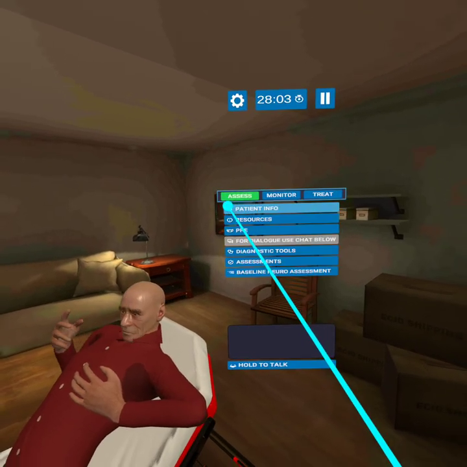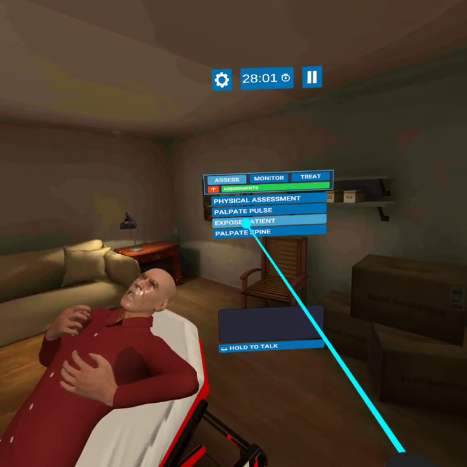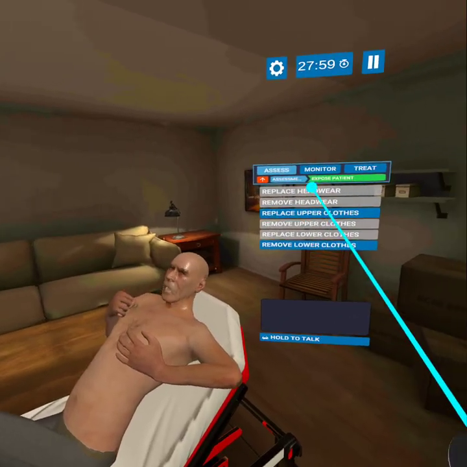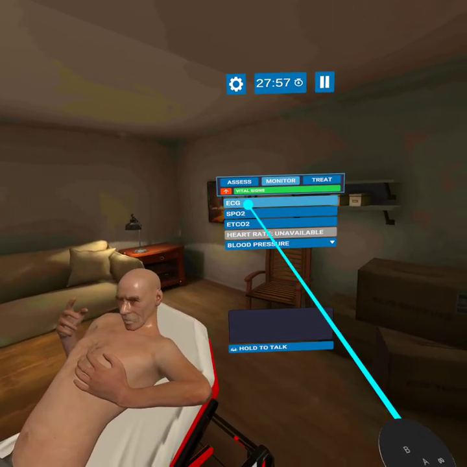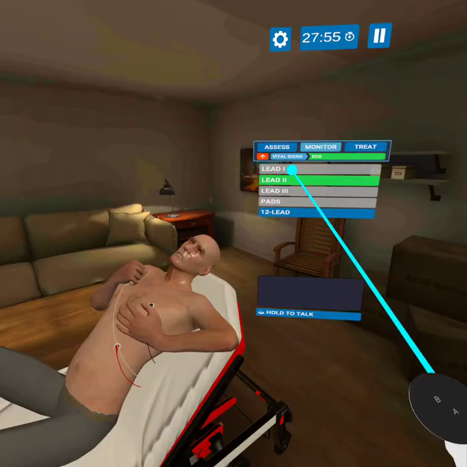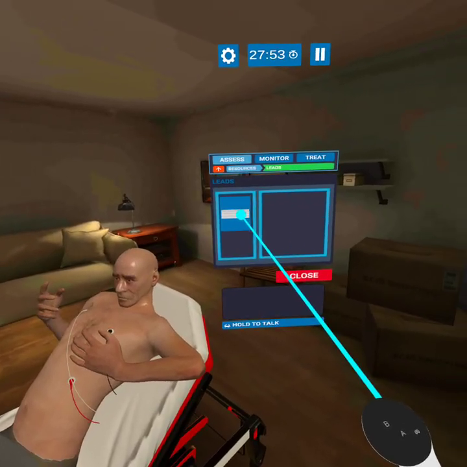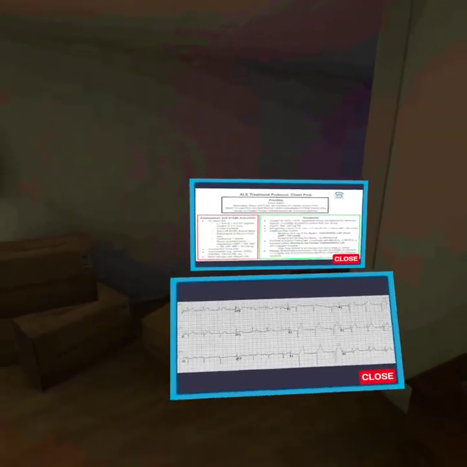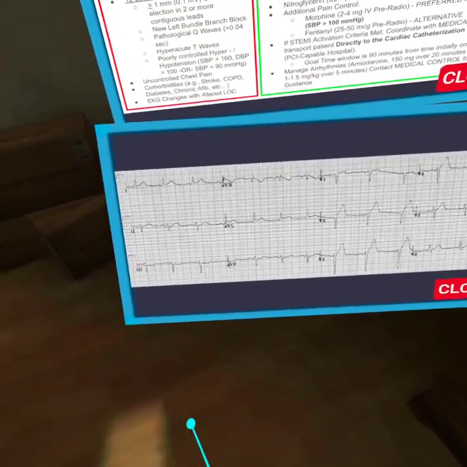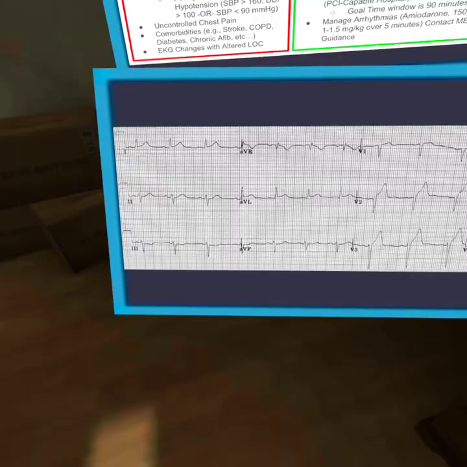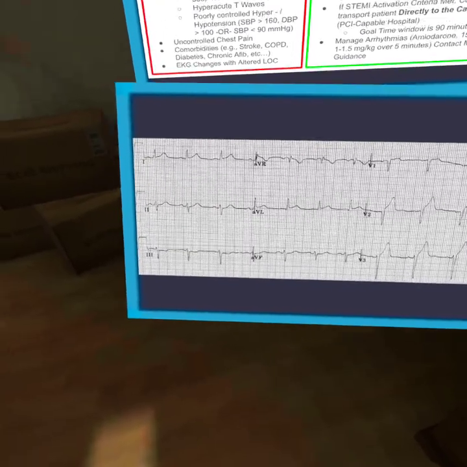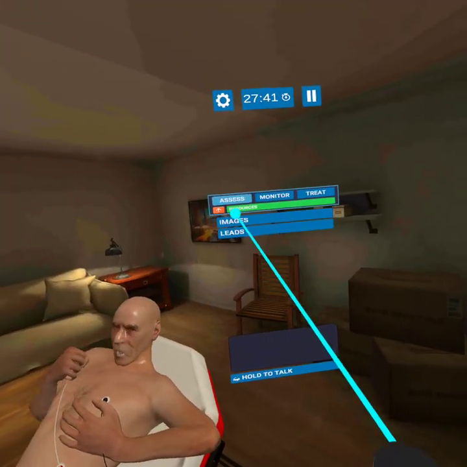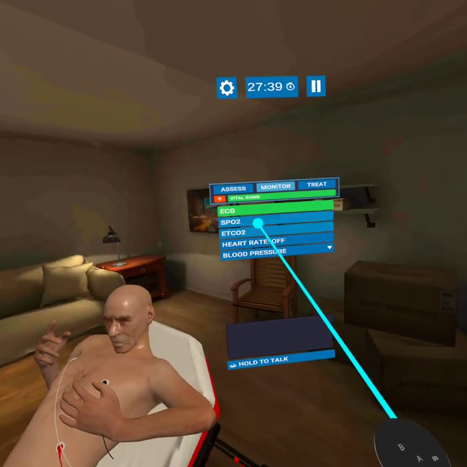Let's go ahead and get him on a monitor so I can remove his upper clothes and then get him on some vitals. We'll go ahead and order that 12 lead now and see what that looks like. That can be placed out, interpreted as needed. Okay. Let's get him on a couple other readings.